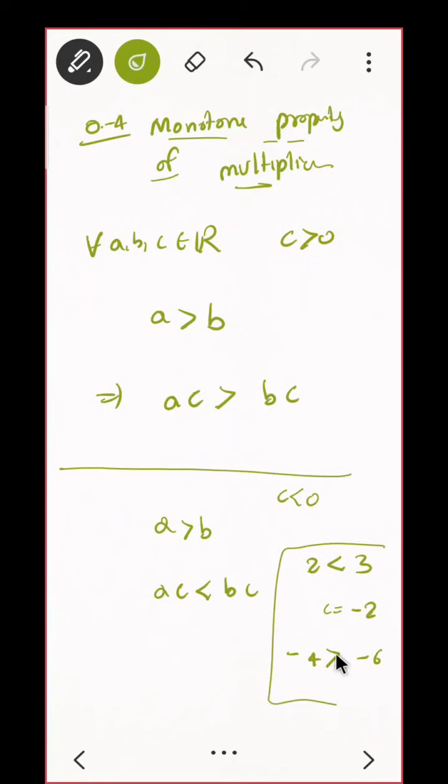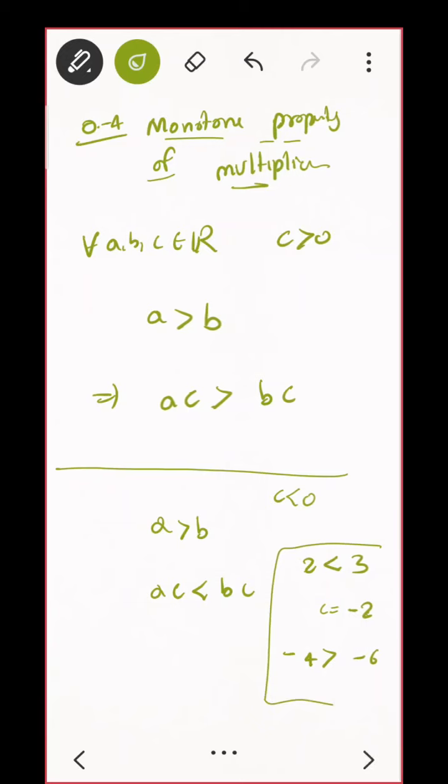So these parts are quite easy. This is called the property of multiplication. And one more property is the non-negative property, that is O5. See, there is no need even to call it a property. They are actually quite trivial things.